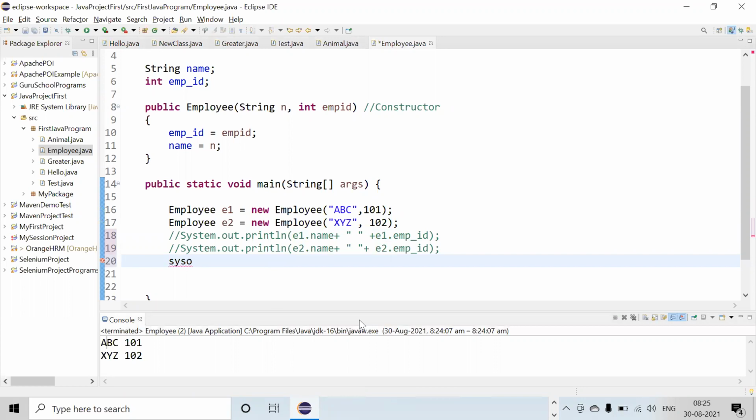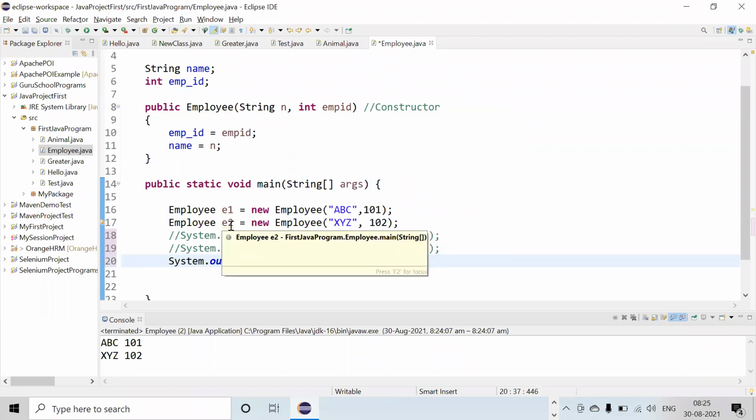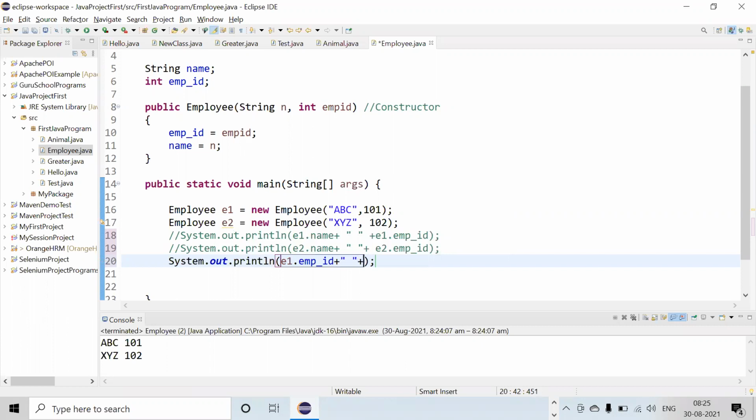If I write sys-o and E1 dot employee ID, it should be written this way. Otherwise it will give you some error. This is the way, like plus, when you are doing addition of your different variables, at that time you need to add this plus sign.